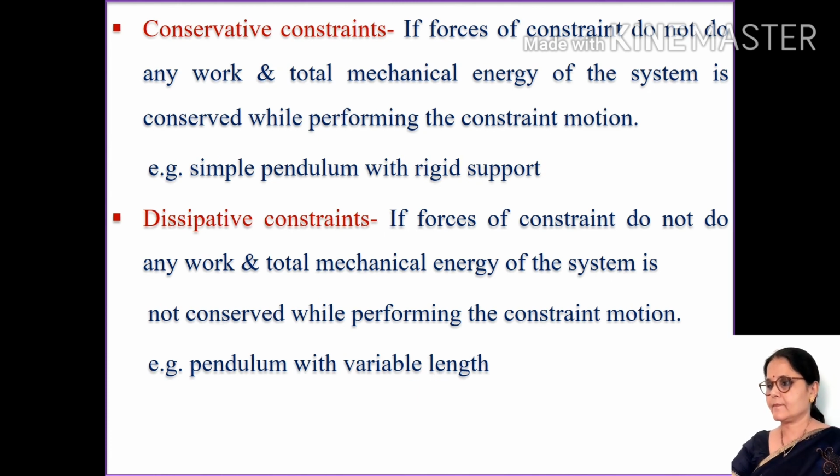Conservative constraint. If forces of constraint do not do any work and total mechanical energy of the system is conserved while performing the constraint motion. Example, simple pendulum with rigid support. Dissipative constraint. If forces of constraint do not do any work and total mechanical energy of the system is not conserved while performing the constraint motion, it is known as dissipative constraint. Example, pendulum with variable length.